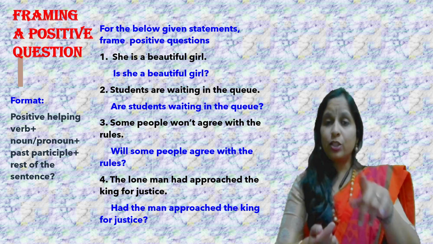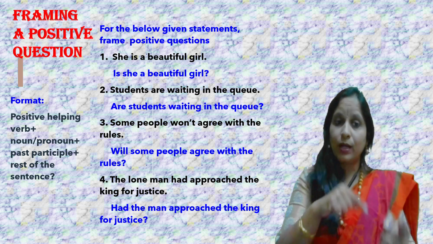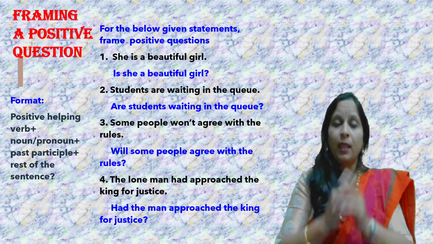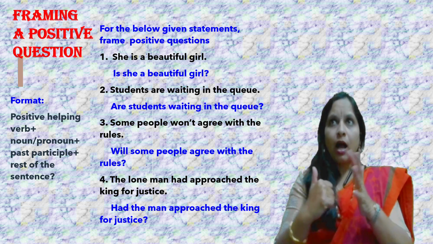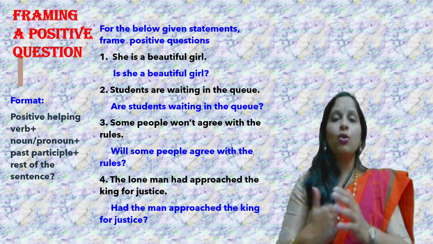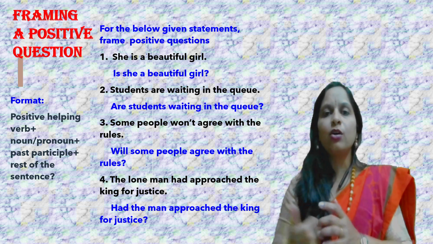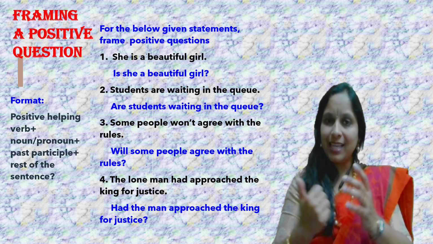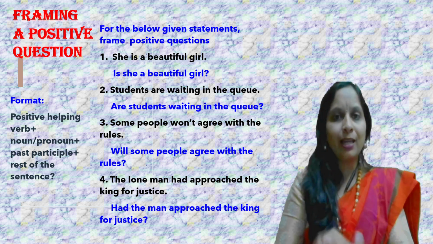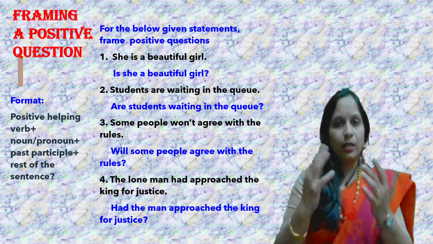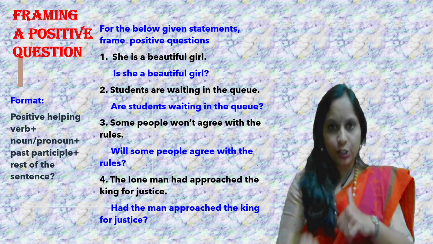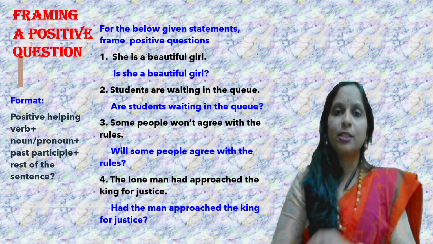What's the other one? The format of the other one, which I've mentioned here. Have you finished your homework? What is have? Have is again your helping verb. You is your pronoun. Finished is your past participle.